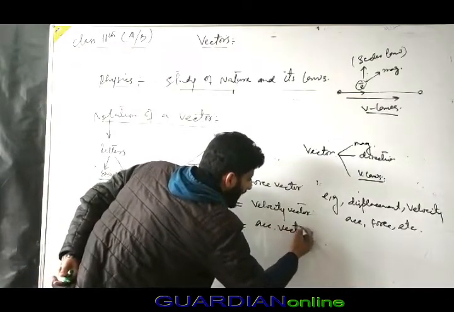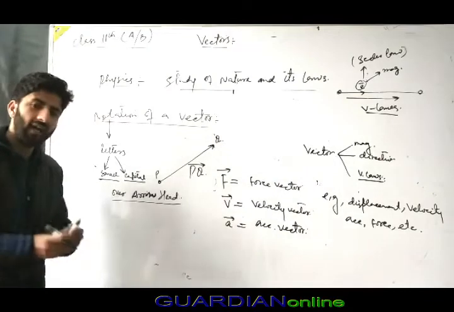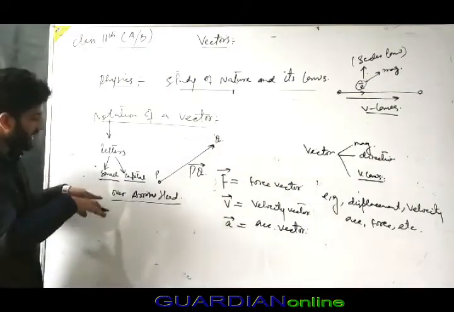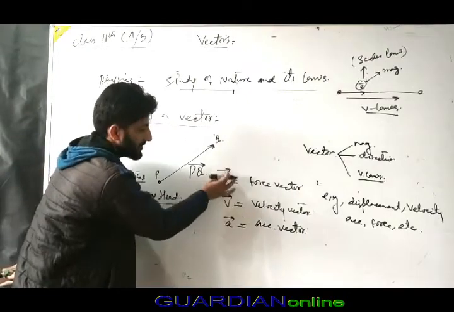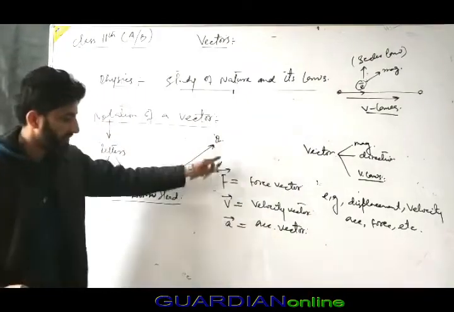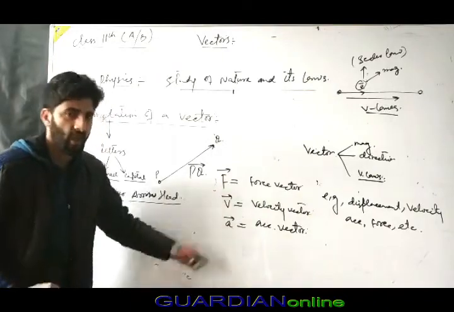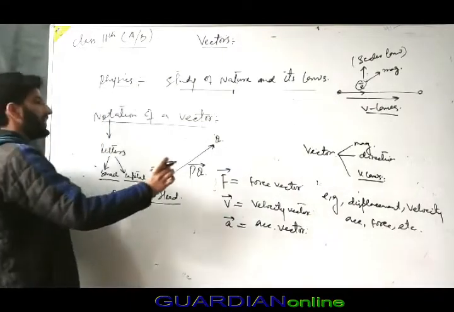So notation is simple. It is simply a letter, either capital or small, with an arrowhead over it. This is the notation of a vector. So what is a vector?